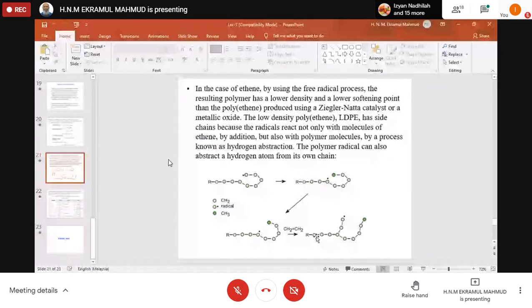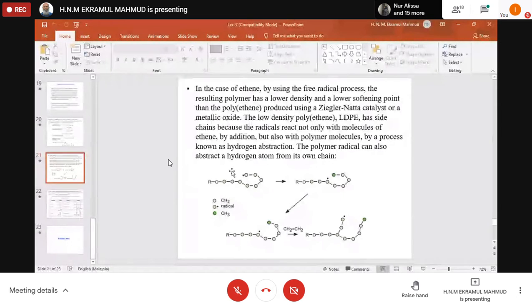If there are many branches from the main polymer chain, we have the light polymer, light polyethylene, that means low density polyethylene. We can control this using a different catalyst.